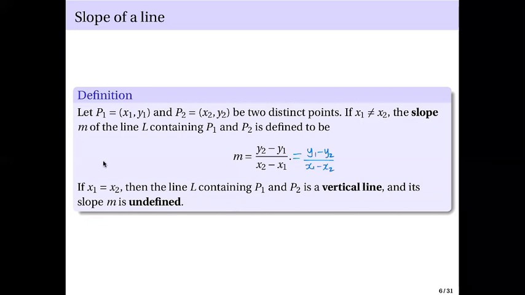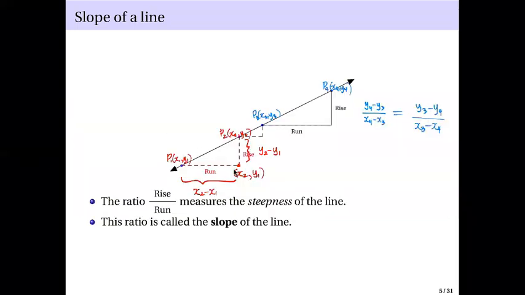If, however, x1 and x2 are equal, then the line containing P1 and P2 will be a vertical line. Same x-coordinates means a vertical line. Only the y-coordinate changes; the x-coordinates remain the same.